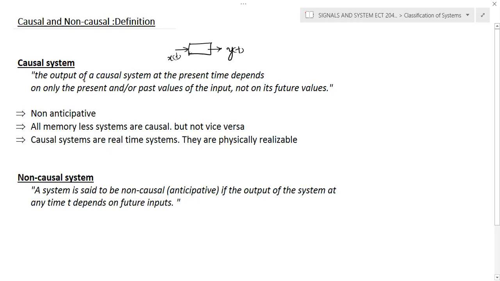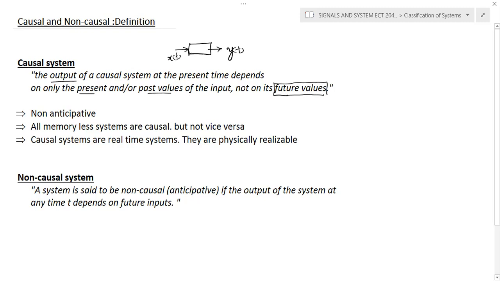The system is said to be causal if that output of the system depends only on the present or past values of the input, not on the future. It's very important because we already discussed static and dynamic system, so don't get confused with the previous classification, static and dynamic.